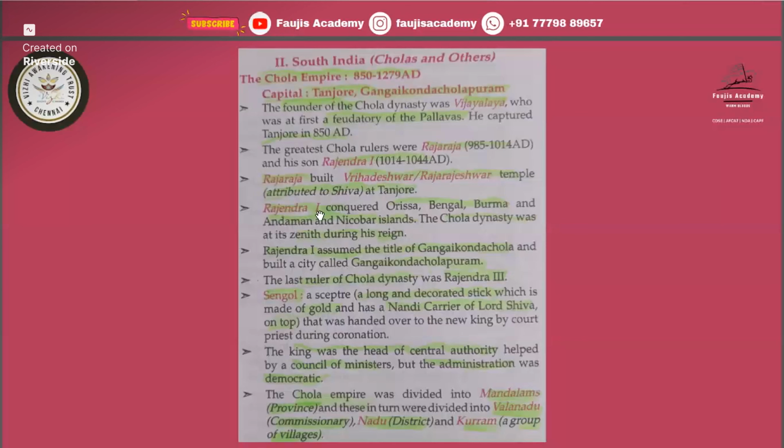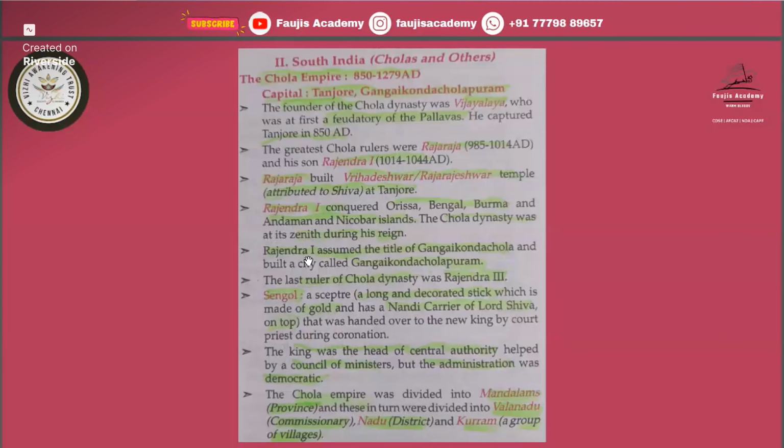Then next is Rajendra I. He conquered Odisha, Bengal, Burma, Andaman and Nicobar Islands. So the Chola dynasty was at its zenith during his reign. So you must remember the extension of the Chola Empire: this Odisha, Bengal area, Burma, Andaman and Nicobar Islands. And already we have Tamil Nadu also. Tanjore is in Tamil Nadu.